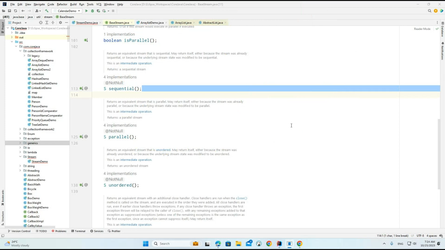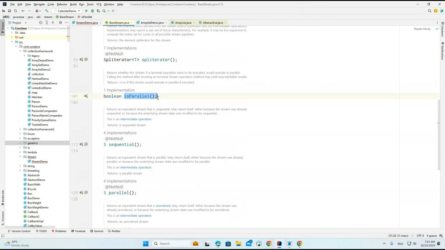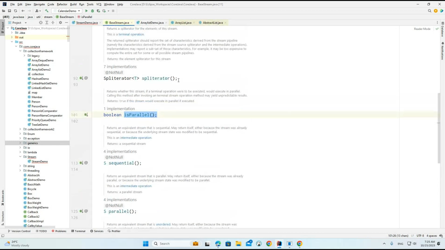And here, what is the Boolean method we have? You can see isParallel. It simply returns whether the stream we are working with is a parallel stream or a normal stream, as a Boolean. If it is a parallel stream we will get true, otherwise we will get false.